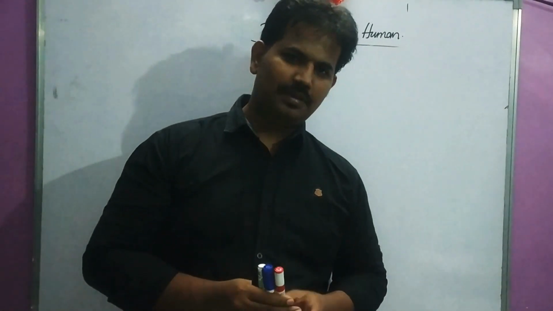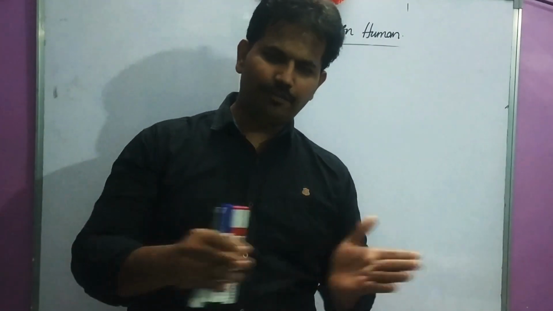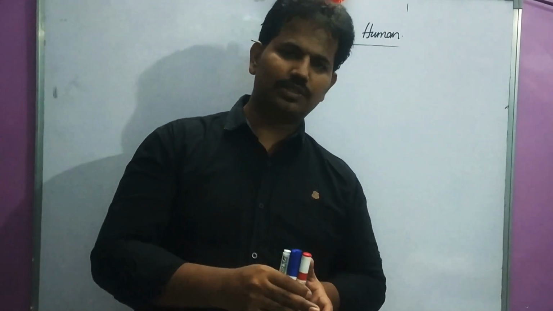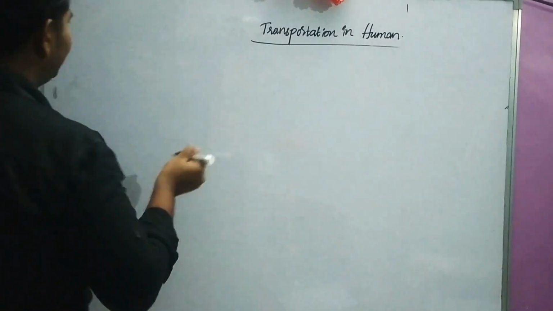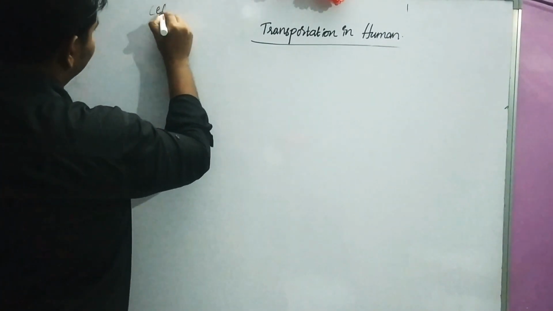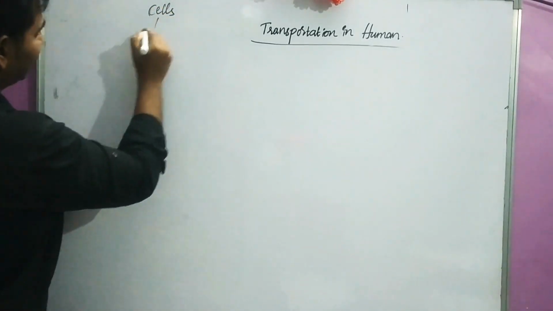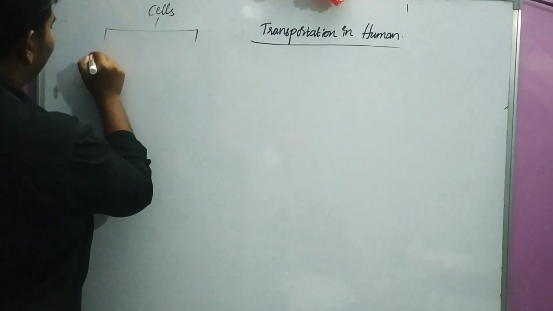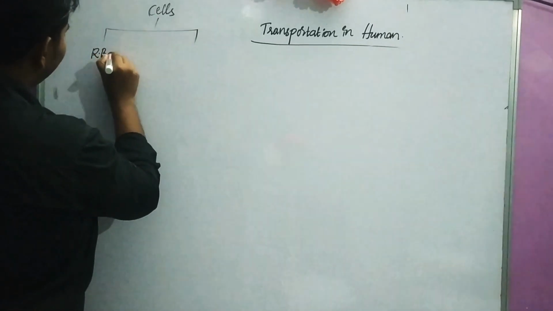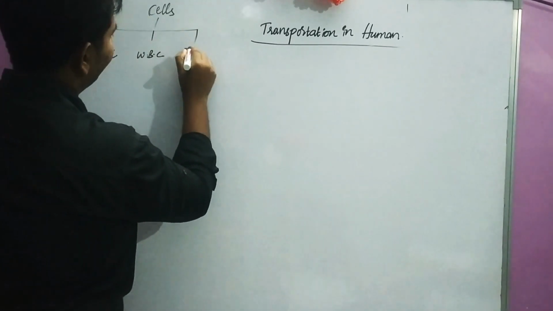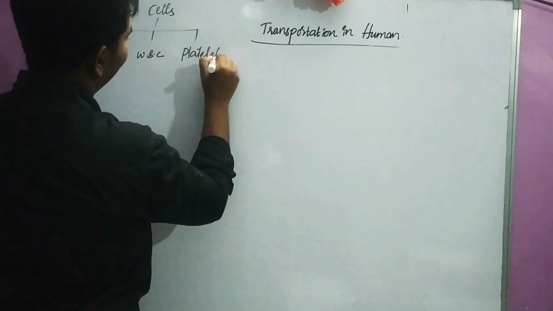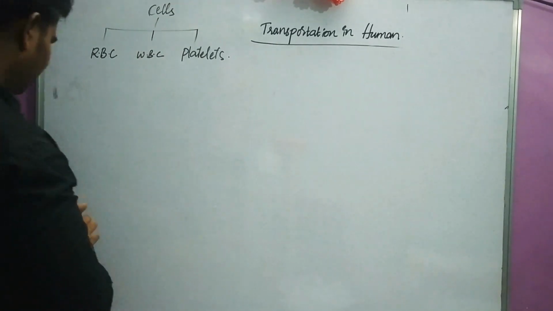So children, just now you watched a 3D video of blood cells. When the blood is flowing, you saw different types of blood cells present in the blood. Blood has 3 types of cells. One is RBC, another one is WBC, and the last one is platelets. Right. So let us learn one by one very fast.